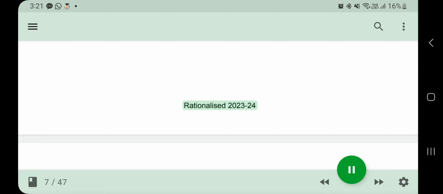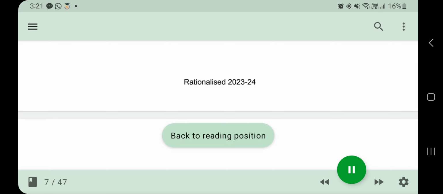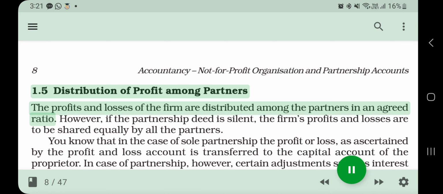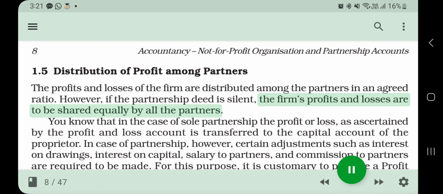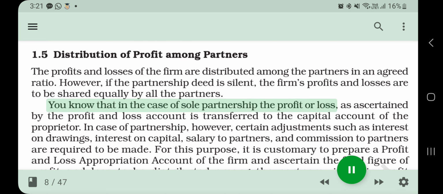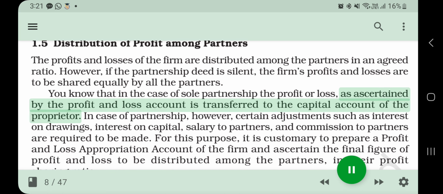Accountancy, Not-for-Profit Organization and Partnership Accounts. 1.5 Distribution of profit among partners. The profits and losses of the firm are distributed among the partners in an agreed ratio. However, if the partnership deed is silent, the firm's profits and losses are to be shared equally by all the partners. You know that in the case of sole proprietorship, the profit or loss, as ascertained by the profit and loss account, is transferred to the capital account of the proprietor.